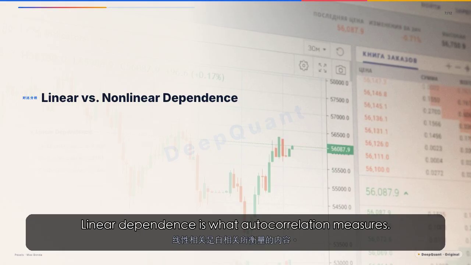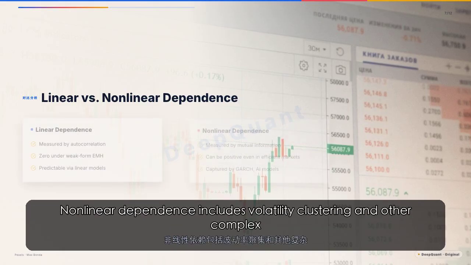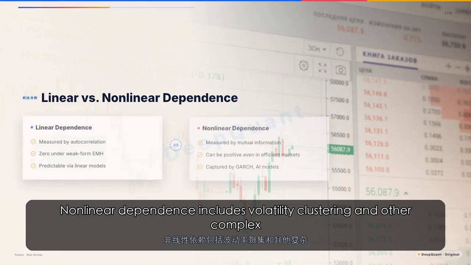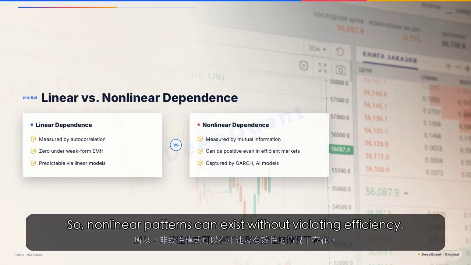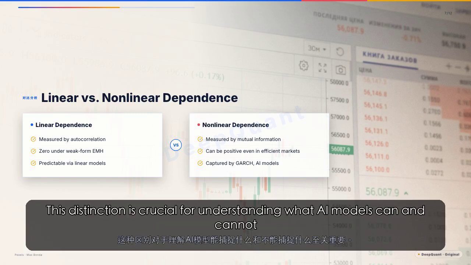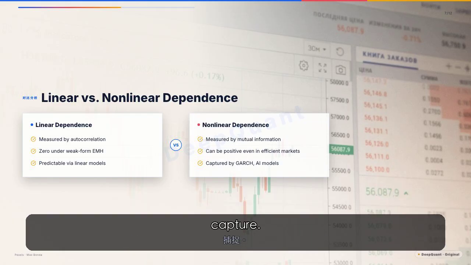Linear dependence is what autocorrelation measures. Nonlinear dependence includes volatility clustering and other complex patterns. The weak form EMH only rules out linear dependence. So, nonlinear patterns can exist without violating efficiency. This distinction is crucial for understanding what AI models can and cannot capture.